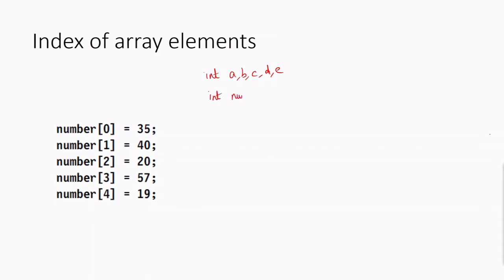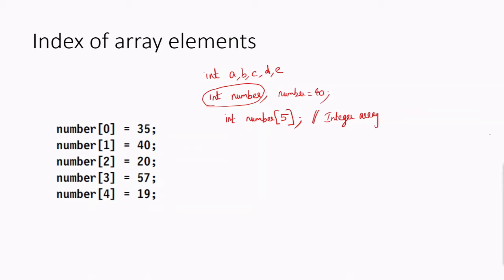And how do we define an array? Here the name of the array is number. If we write int number, that means number is a variable of data type int. This means it can carry only a single value. Say you can give number equal to 40. This is how we give a name to a variable. But in case of an array, say the size is 5: 1, 2, 3, 4, 5. If you need an array of size 5, you write int number followed by square brackets where you specify the size. So this is the difference. This is a normal integer, and this is an integer array.